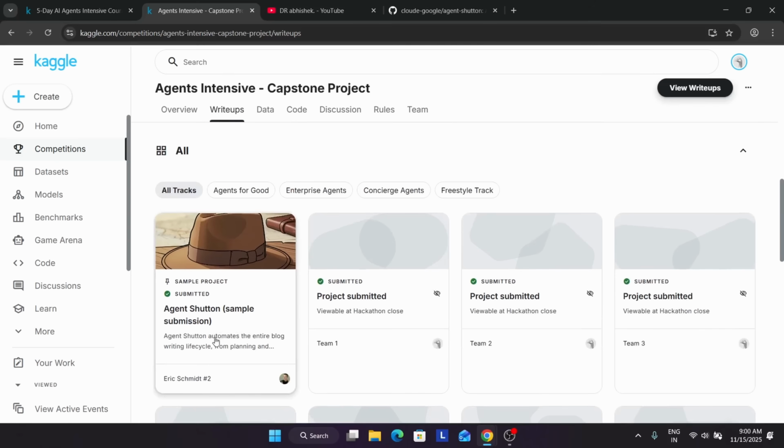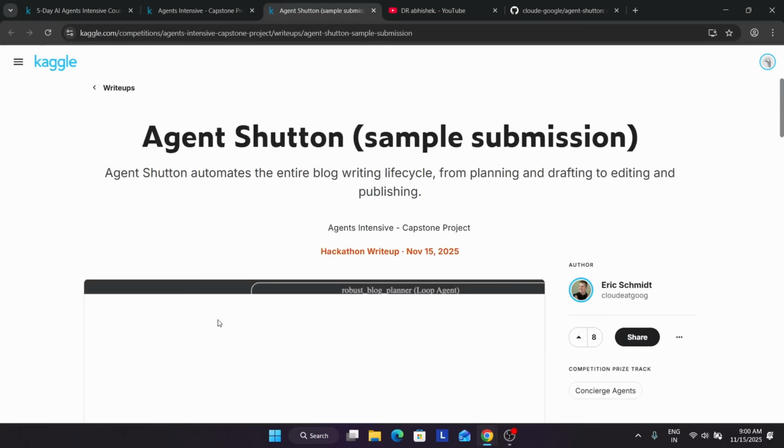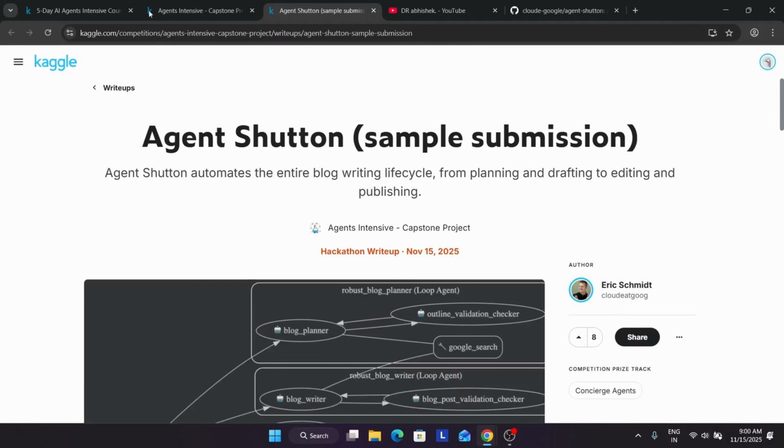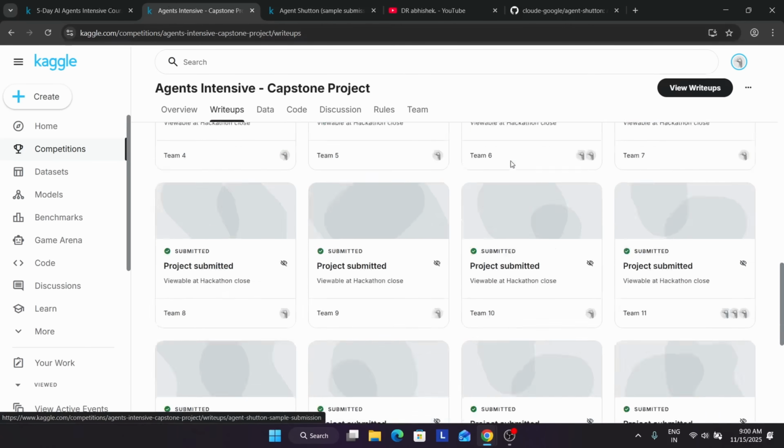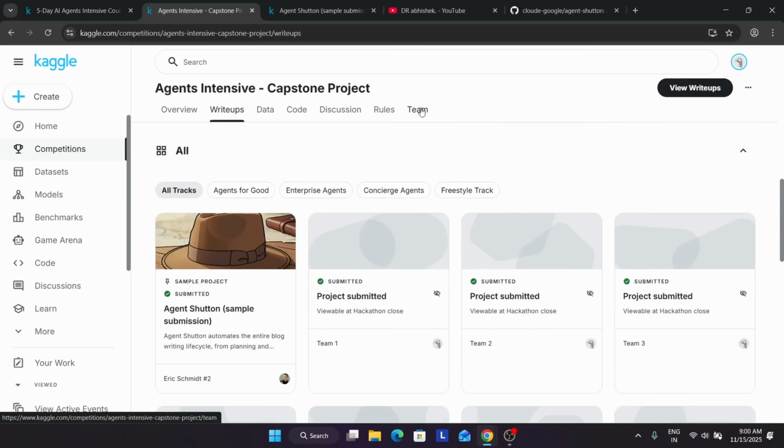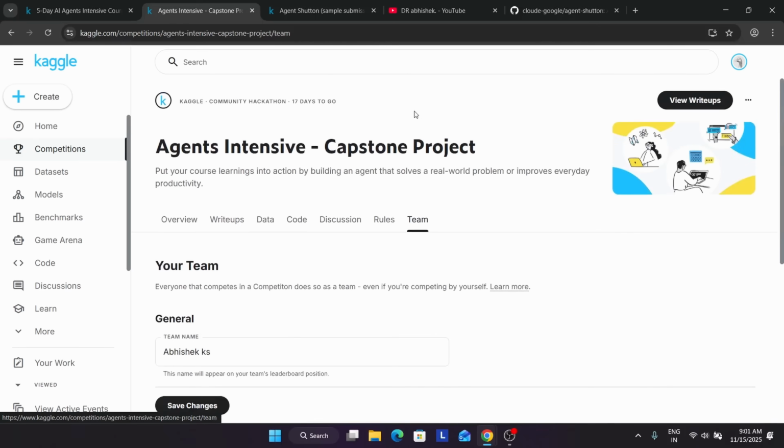So this is a sample project over here. If I open it, I'll show you the write-up. Similarly, here is the sample project. How you have to create a write-up, if I show, first of all, let me set the teams. When you click on teams,